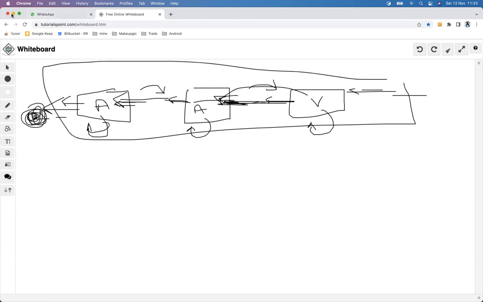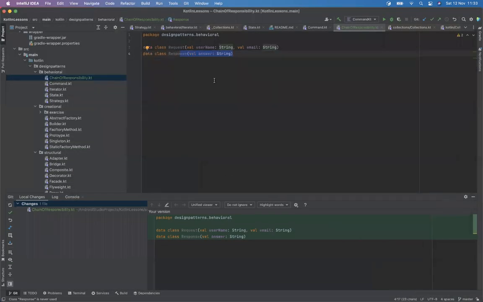The chain is, yeah, I agree. Definitely, I can see it. We can see that, right?